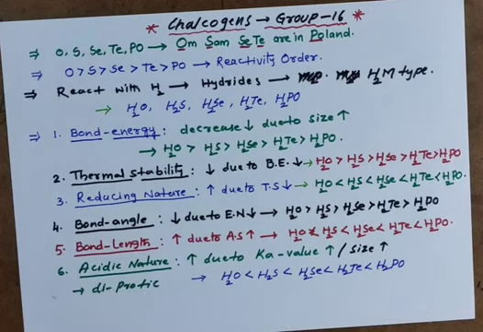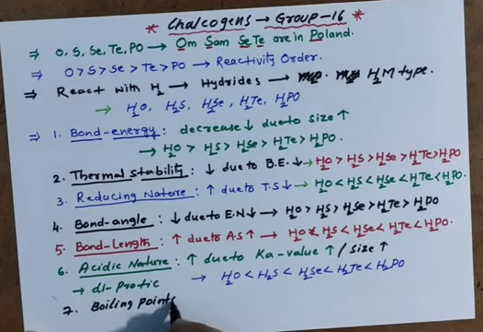Diprotic means they are capable of donating 2 protons. See here, 2 hydrogens, 2 hydrogens, 2 hydrogens. So we are saying diprotic. These are capable of giving 2 H plus to others. H plus donation capacity is what makes an acid. So these all are diprotic. Next, important, boiling point.